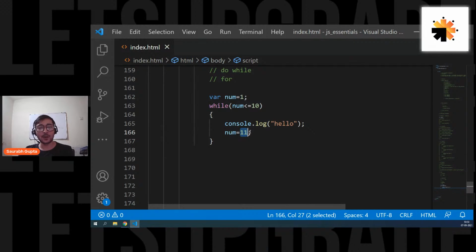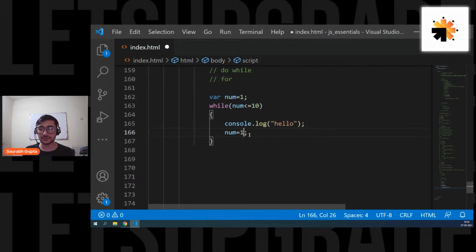If I want this loop to work multiple times, I have to make the condition false, but in some steps, not directly. Here we are making the condition false directly in one step. We simply write num equals 1. Done, dusted, loop ended. So if I want to make this loop run multiple times, I have to reach 11 step by step, one by one.